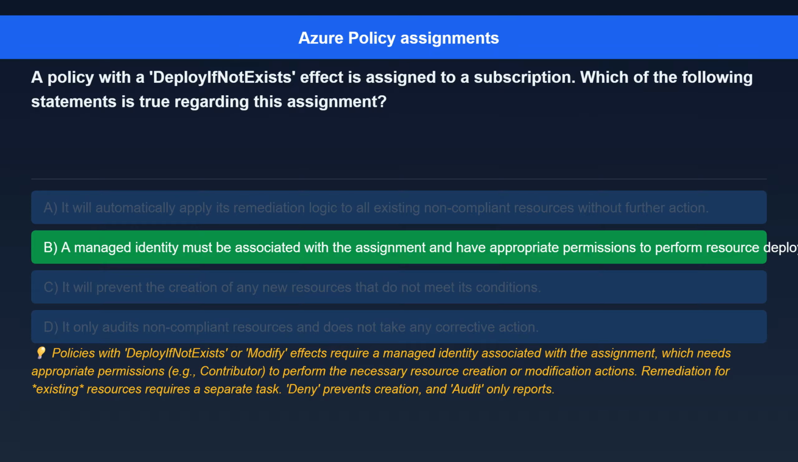The correct answer is, quote, a managed identity must be associated with the assignment and have appropriate permissions to perform resource deployments. Here's the explanation. Policies with deploy if not exists or modify effects require a managed identity associated with the assignment, which needs appropriate permissions, e.g. contributor, to perform the necessary resource creation or modification actions. Remediation for existing resources requires a separate task. Deny prevents creation, and audit only reports.